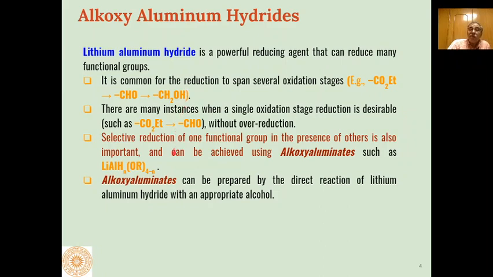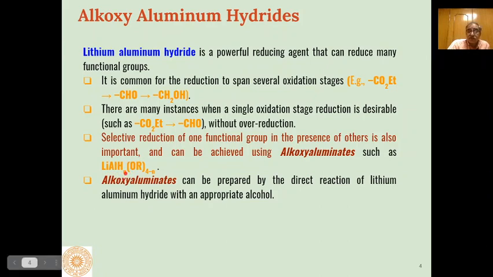Such selective reductions, that is, of one functional group in the presence of another, can be achieved using modified lithium aluminum hydrides, which are called alkoxy aluminates, such as lithium aluminum alkoxy hydrides.